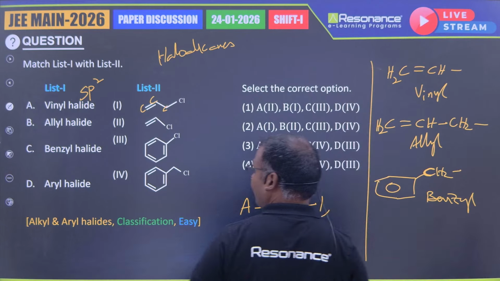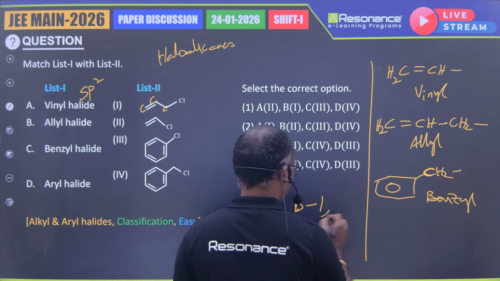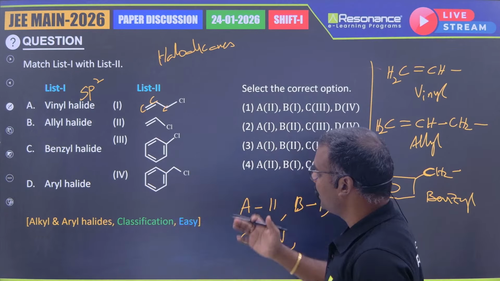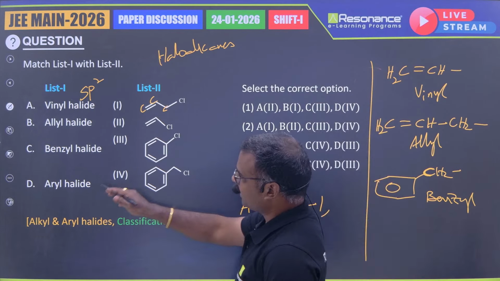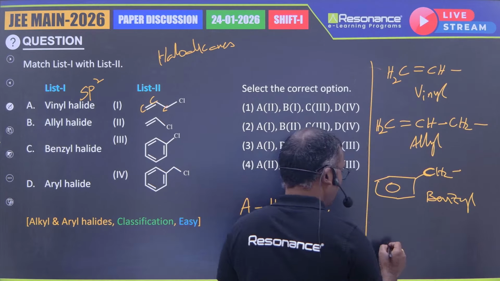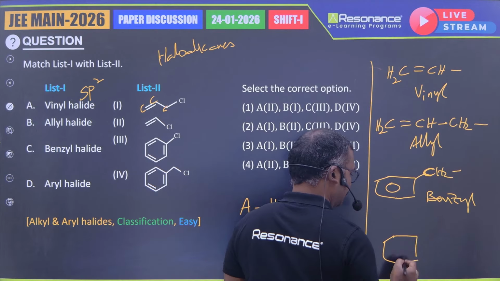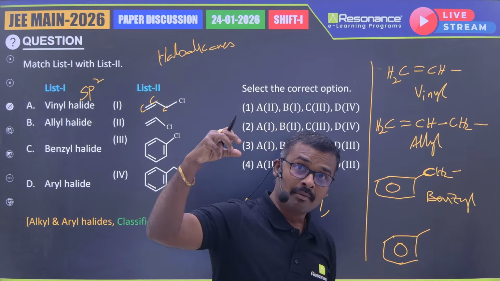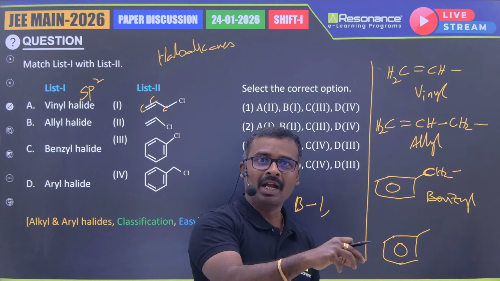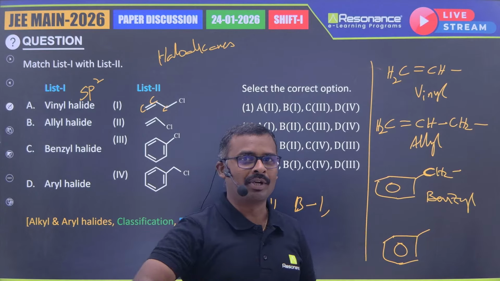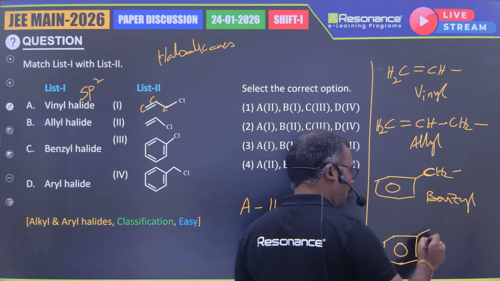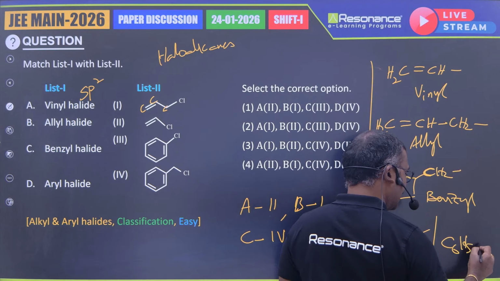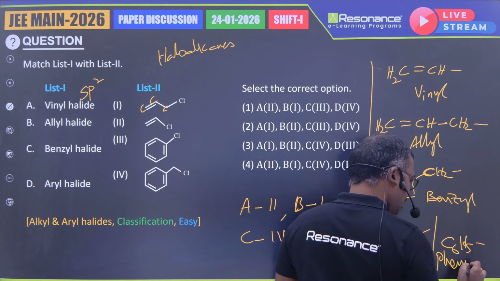So, therefore, option C matches 4. And obviously, D should match 3, and that is correct also, because aryl halide, aryl is what? This one. So, directly to the benzene, one of the carbon, if a halogen is attached, that is what is called as aryl group or phenyl group. So, this aryl or phenyl is what? C6H5 group, phenyl. Understanding, na?